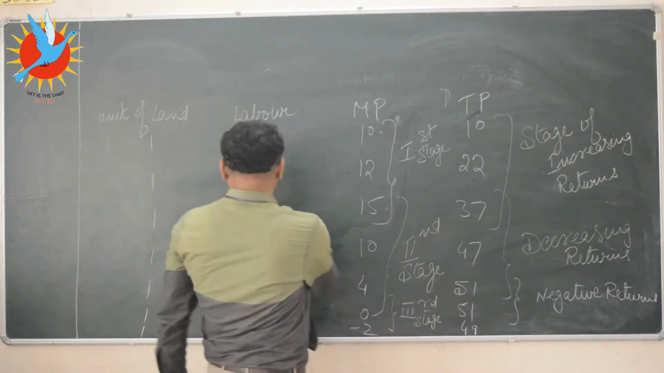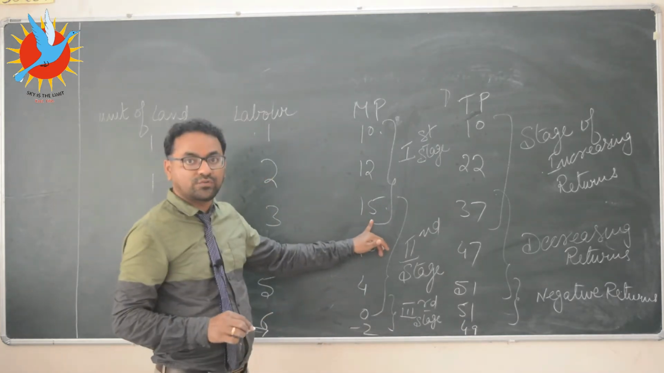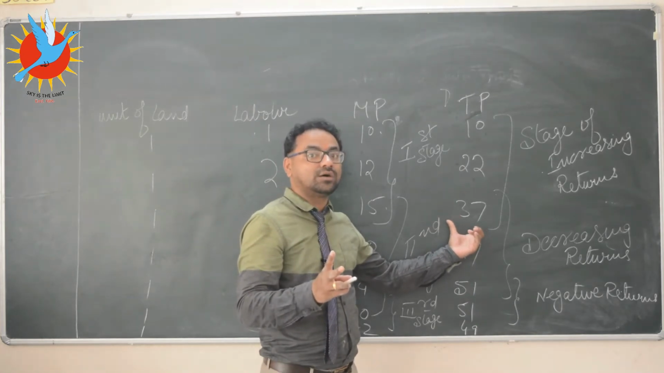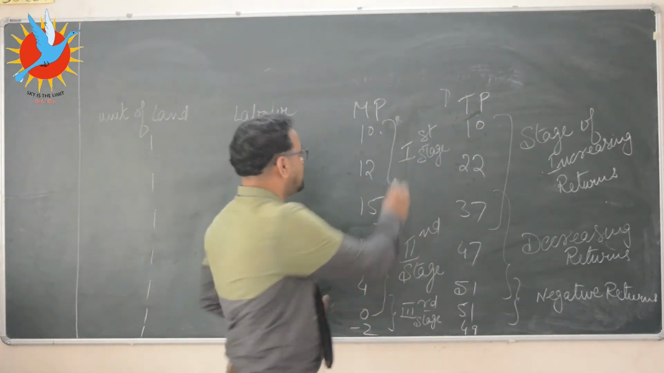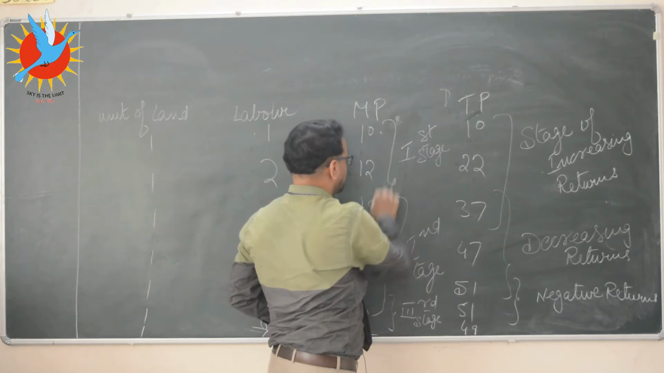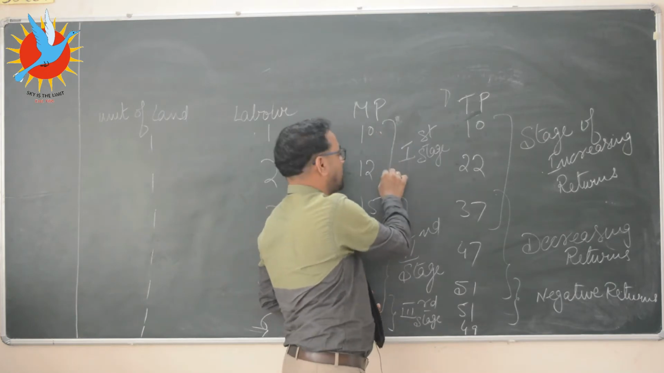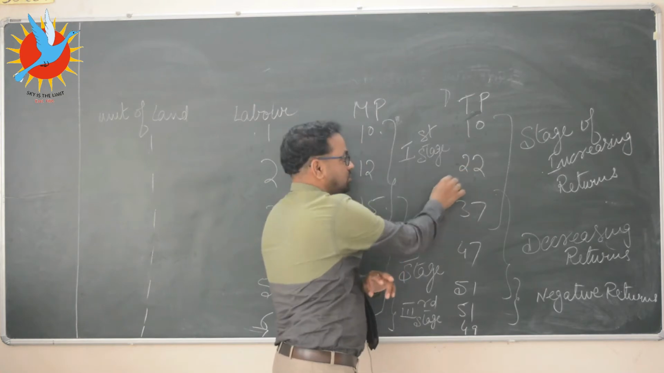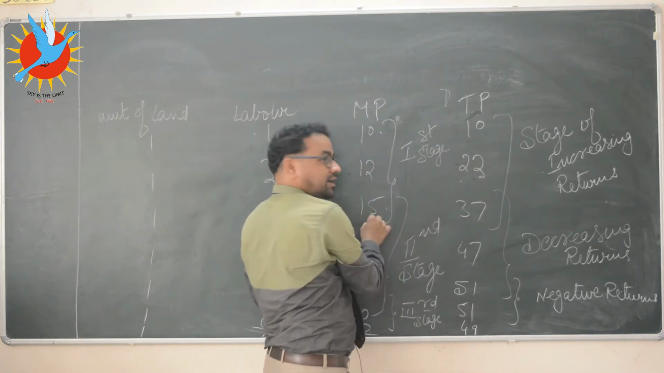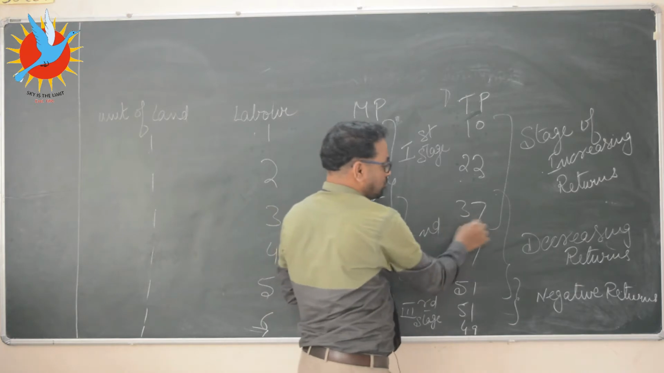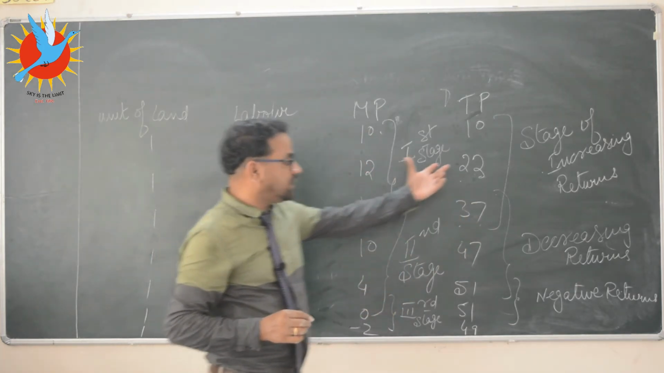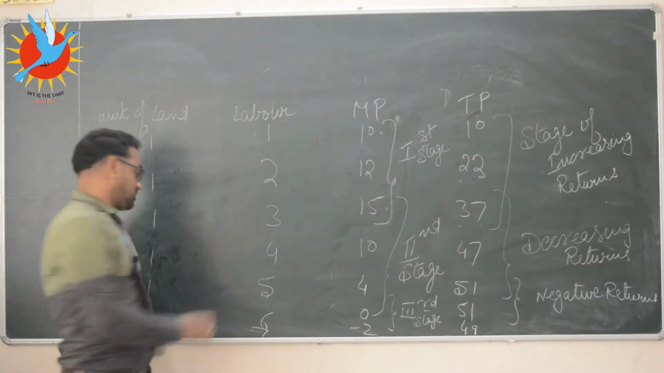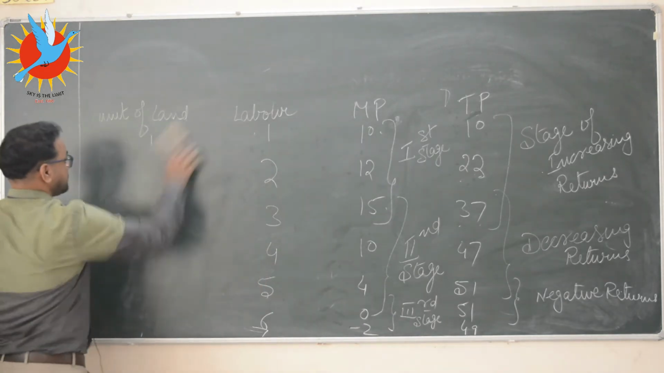For example, the third labor gives us an output of 15, but 3 labors together have given us an output of 37. How has it come? 10 plus 12 plus 15. First labor 10, second labor 12. So at the second labor we have used 2 labors, so total output is 22, and then at the third labor, total output is 37. So in this way we get total product. Now let us further see the relation.